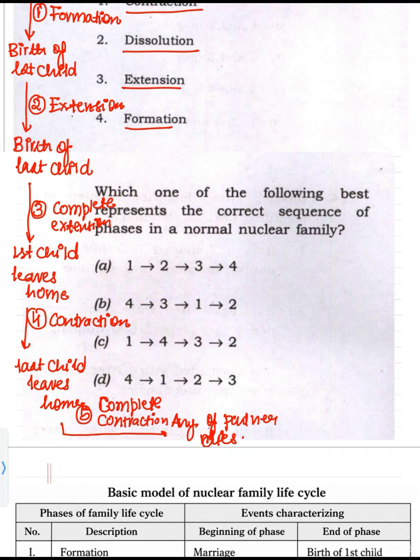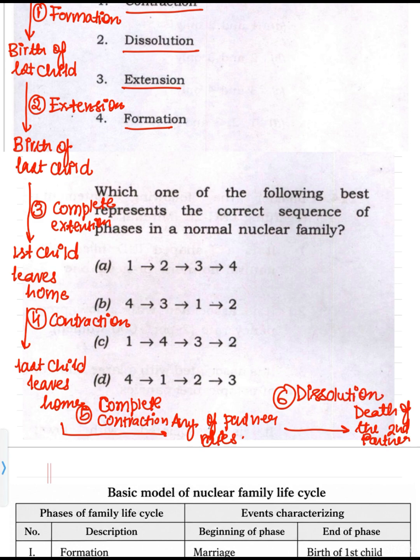Once one partner has died, the second partner will also die. So, death of the second partner. Now there is no family. So this is known as the stage of dissolution. So that family whose story we were talking about is no more. So the family has dissolved.